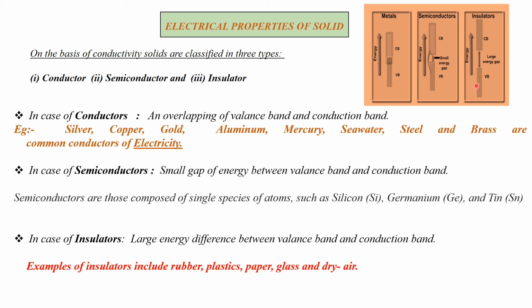In the case of a semiconductor, this is a semiconductor. There is a small gap of energy between the valence band and conduction band. This is a small energy gap.